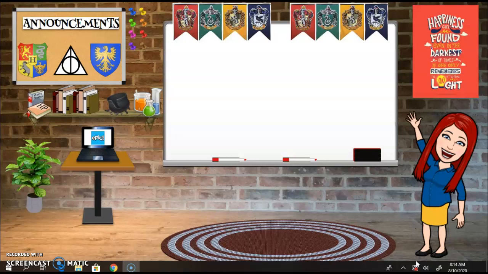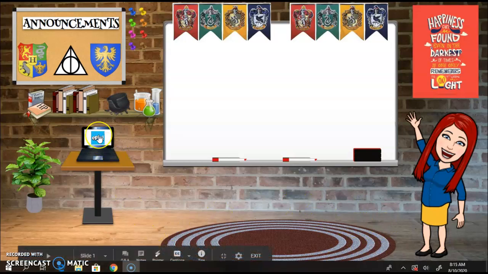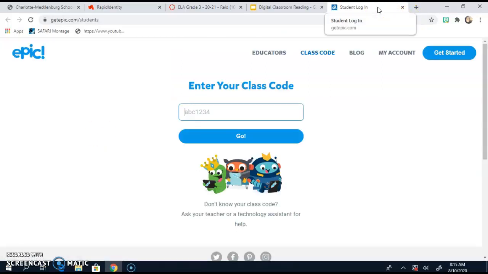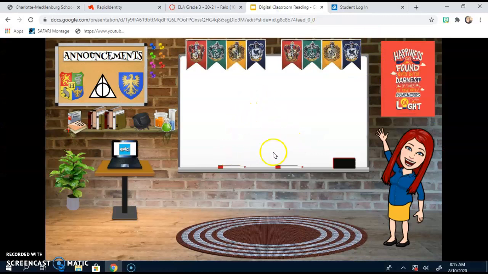I wanted to take a second and show you around and let you see how our Bitmoji classroom is going to work on Canvas. In order to get to certain things for class, I will be posting links into this Bitmoji classroom. On the computer, when you click on the computer, it will immediately take you to Epic. We will be using Epic quite a bit this year, and I will have the class code for you, and it will be posted back onto the dry erase board, and I will have it down here in the bottom left corner.